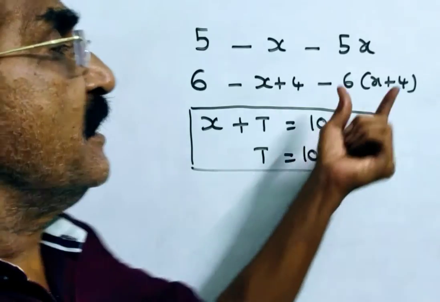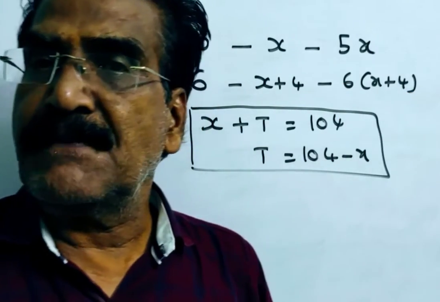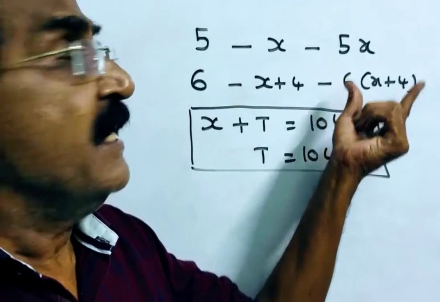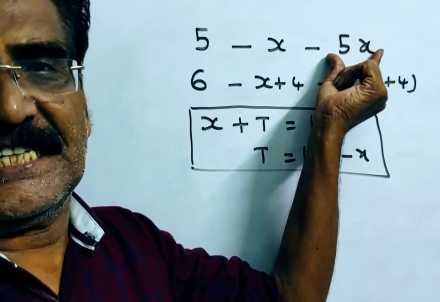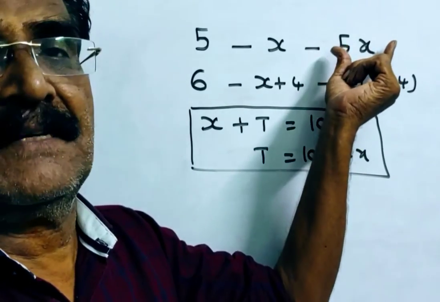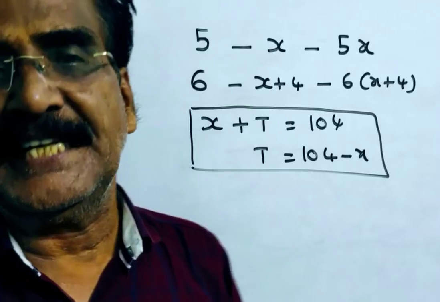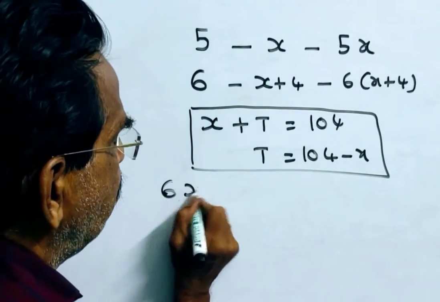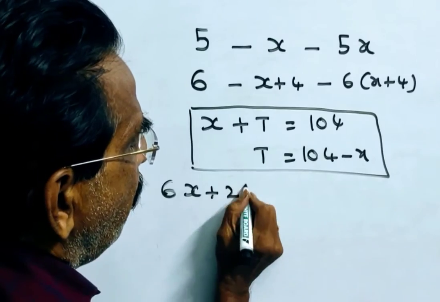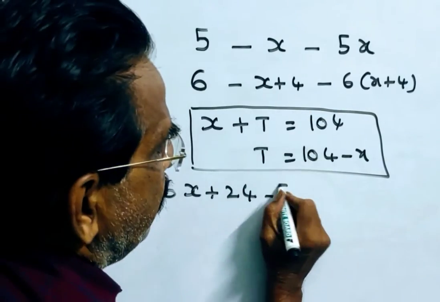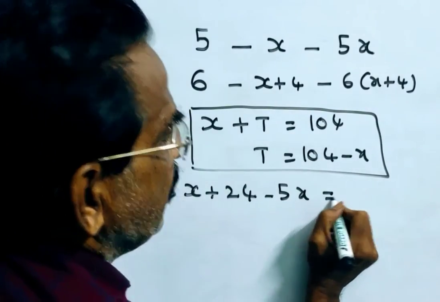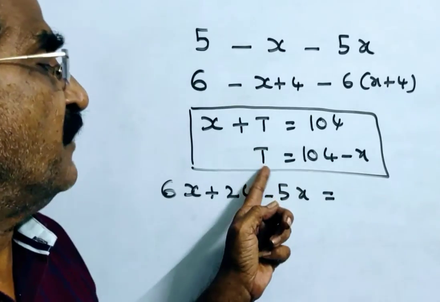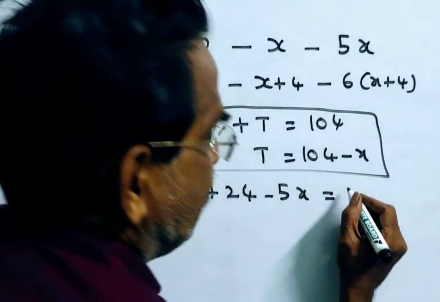Friends, this is the sum of 6 members, that is including the teacher. This is excluding the teacher. So this minus this must be the weight of the teacher. So 6x plus 24 minus 5x must be the weight of the teacher. Weight of the teacher is equal to 104 minus x.